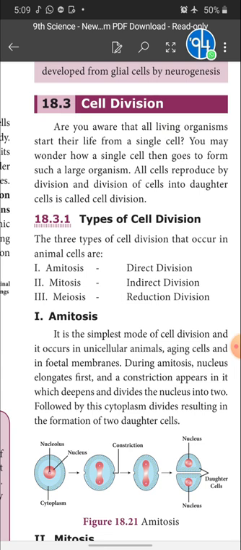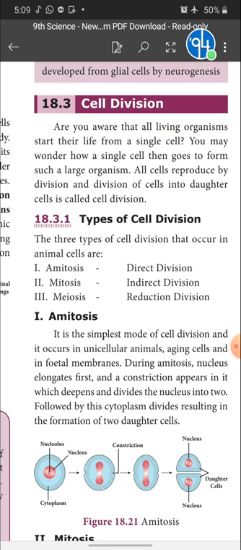Children, here we are going to see three different types of cell division. In brief I have to say about the introduction of cell division before I enter into the text. Then only you will get an idea about cell division. Cell division means dividing of cell. We human beings and all other living organisms reproduce sexually.